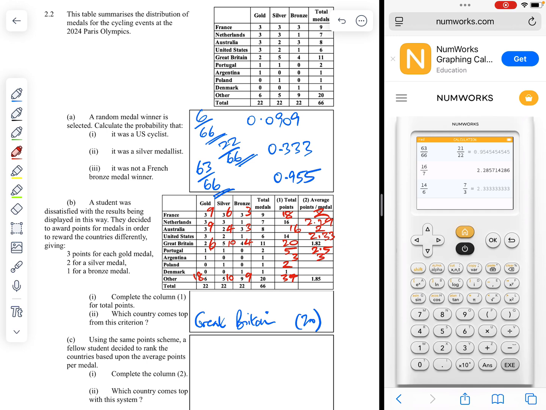Poland, 2 shared by 1, which is 2. Denmark, which is 1 shared by 1, which is 1. And we have for the other countries 37 points shared by 20, and we get 1.85. So when we look here, which country comes top in this system? Argentina, with 3 points per medal.